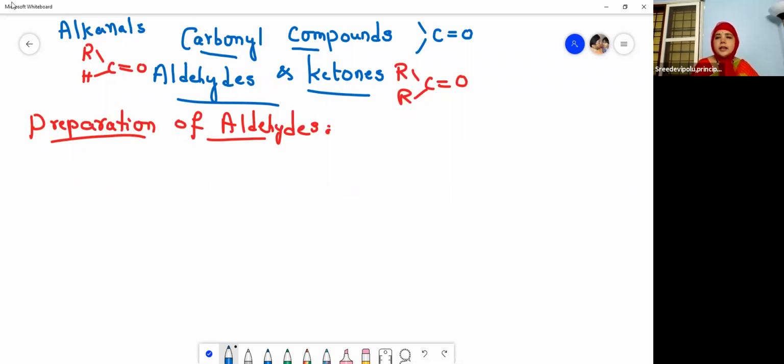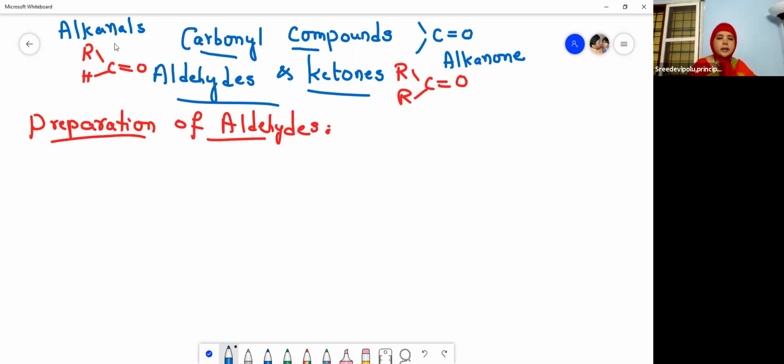And then let us see the ketones. The ketones are called alkanones. Let us write here alkanones. I think you caught the point. One means ketone, al means aldehyde.